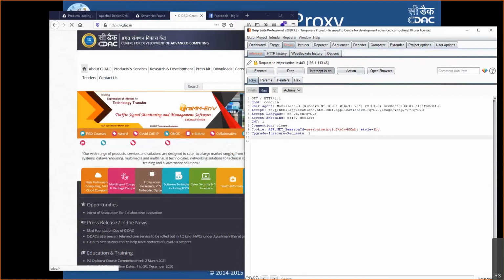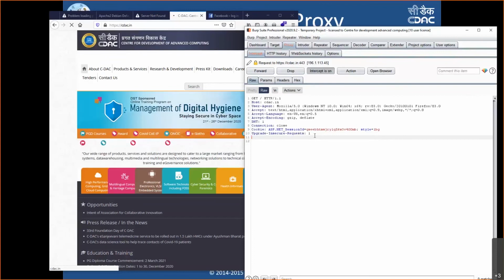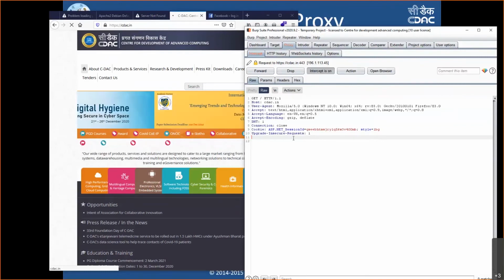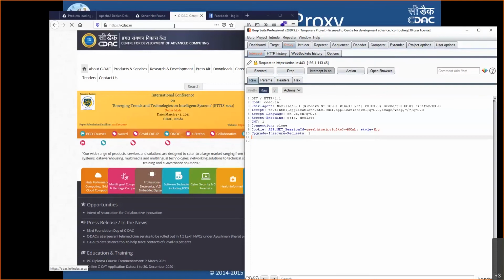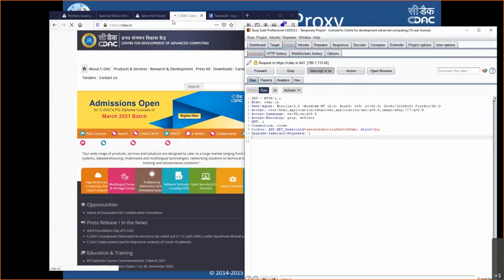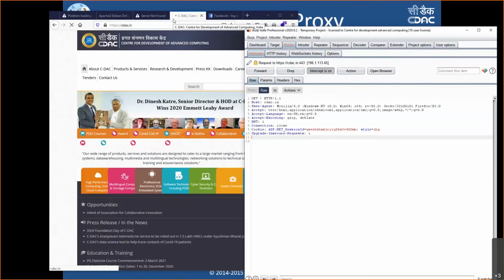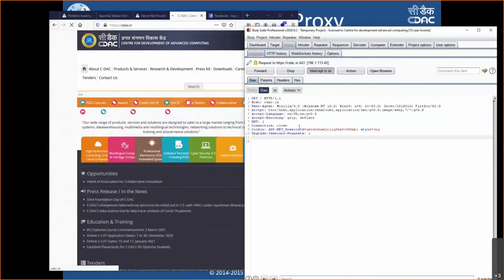Now this is the place I was trying to refer to, verifying the network application packets through the proxy. Whatever we were seeing with the Firebug debugger, I'm trying to show you the same on the proxy. Now we have initiated a request. If you notice in my browser at the top, the page is still loading. You can see that circular progress indicator is still going. It means the browser is still waiting for the server's response. The server did not respond because my request has not reached the server yet. I'm still holding it in my proxy over here. See, GET HTTP 1.1, I'm sending a request to cdac.in.